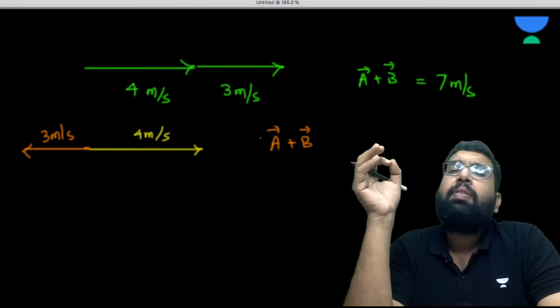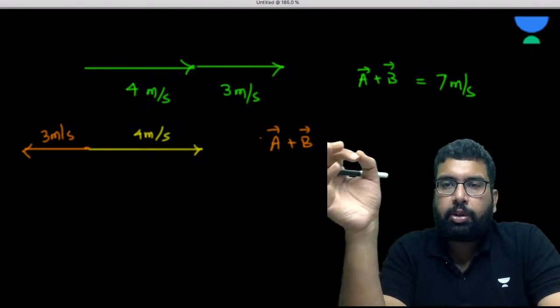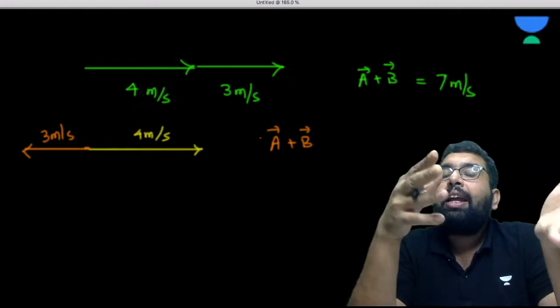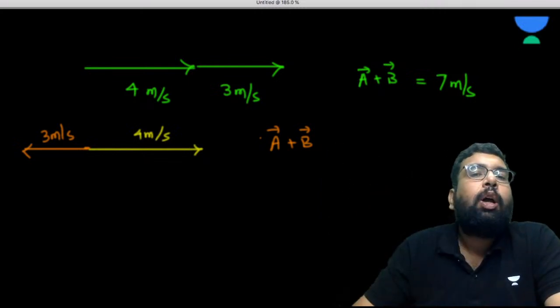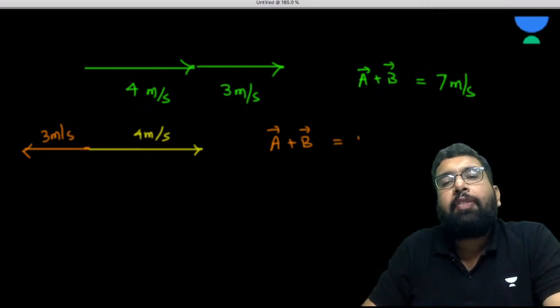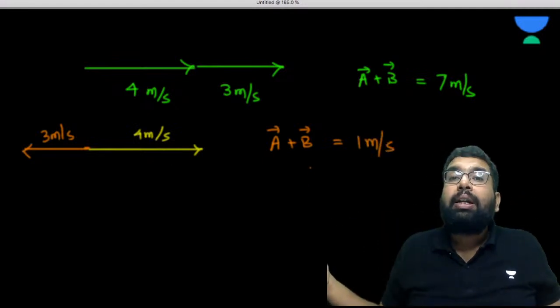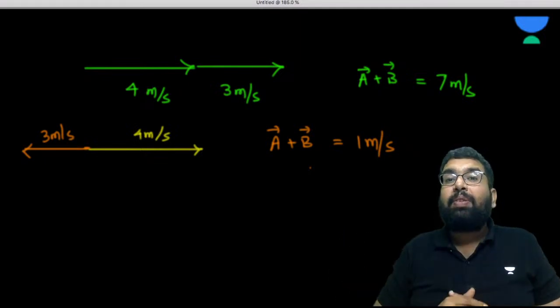There is nothing like vector subtraction, I tell you. Vector subtraction is nothing. Vectors are always added. Like here, A and B are also added with their direction. So when you are adding these two, obviously, sir, we are getting 1 meter per second, because these two are in opposite direction. Common sense, right? So A and B is 1 meter per second.